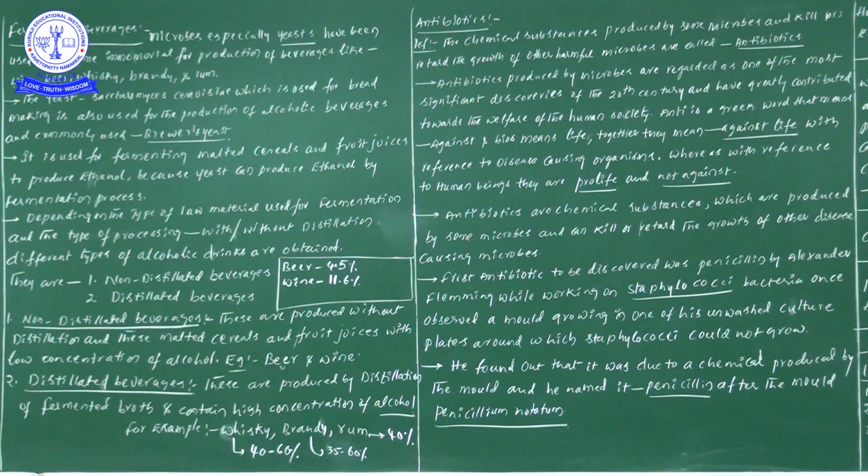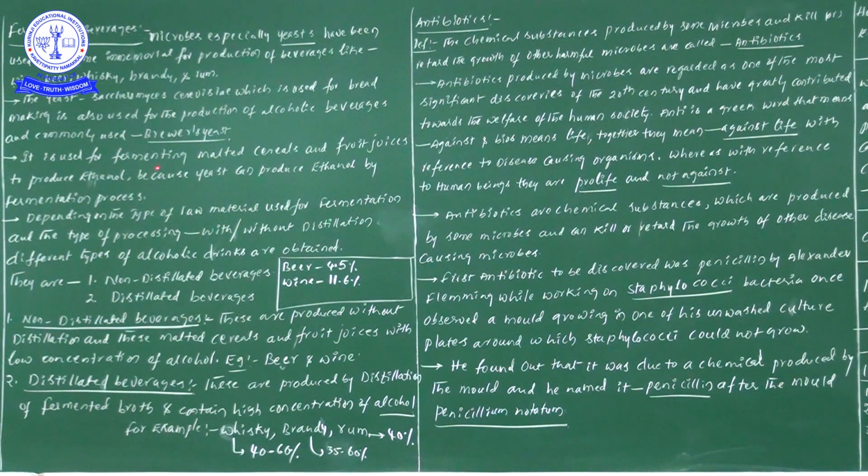Did you remember one point? The same yeast we have used for making bread. At that time, do you remember what we call this same yeast, Saccharomyces cerevisiae? Baker's yeast. Now this is brewer's yeast. If you use this same yeast for making bread, it is baker's yeast, B-A-K-E-R. The same yeast we use for the preparation of beverages, that's why we commonly call it brewer's yeast. Important, so try to save it in your mind.